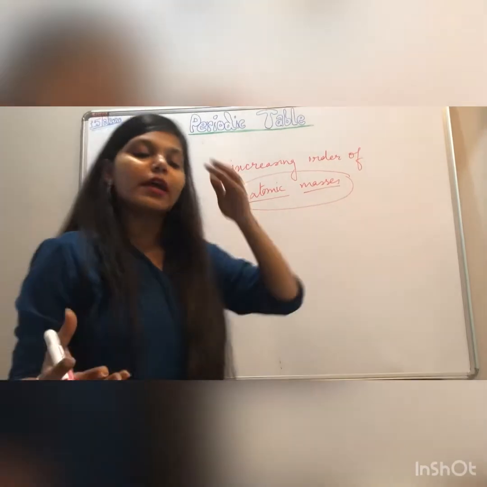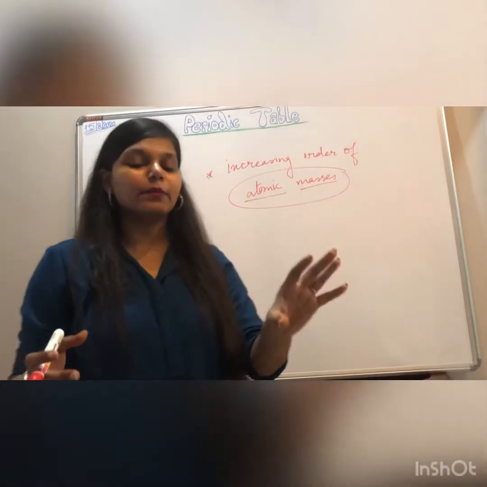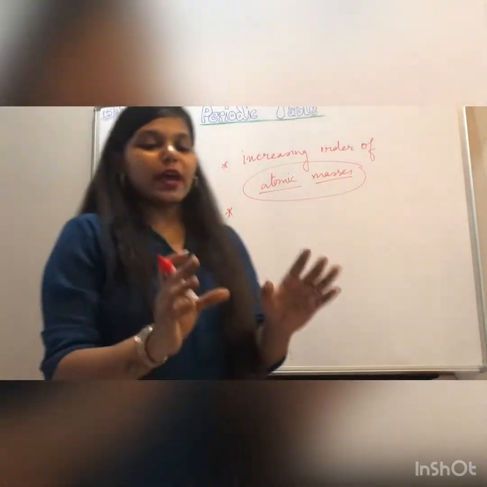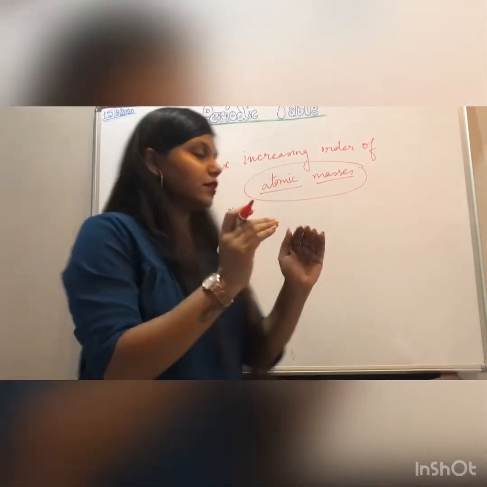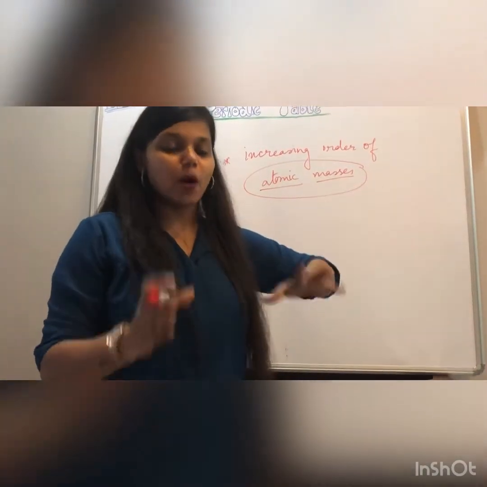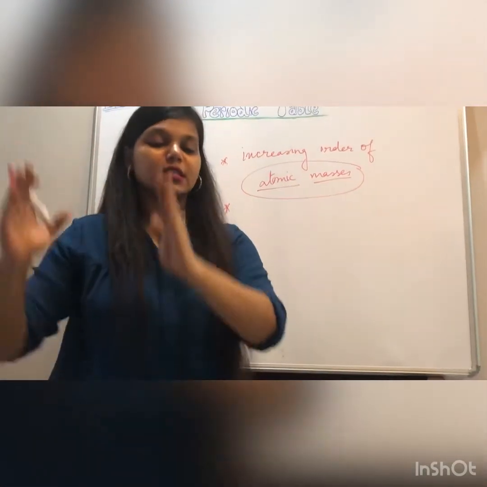That means whatever was the mass of the particular element or atom. After that, whichever atoms came together, like suppose there were 3-4 atoms which had similar properties, he put them under the same category.